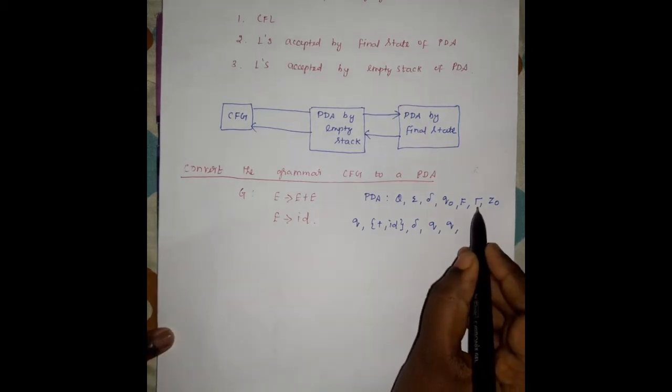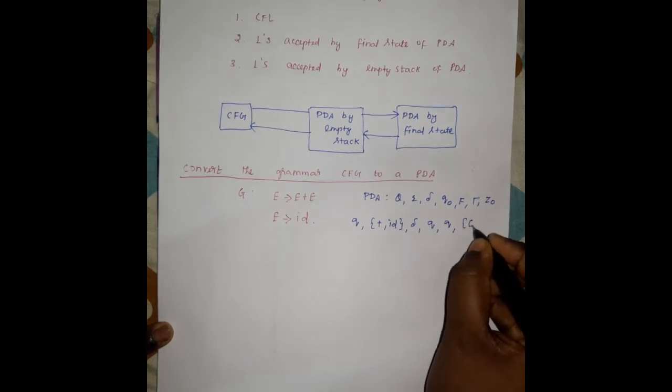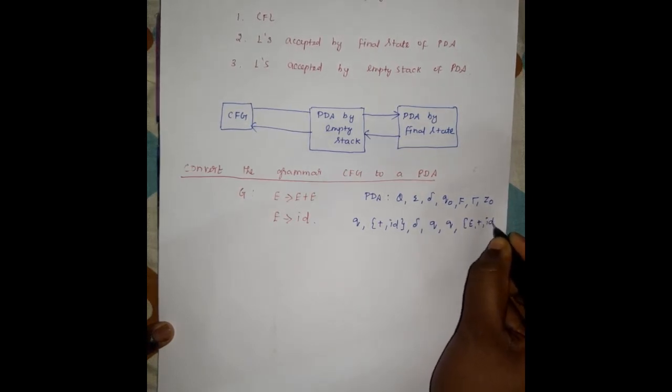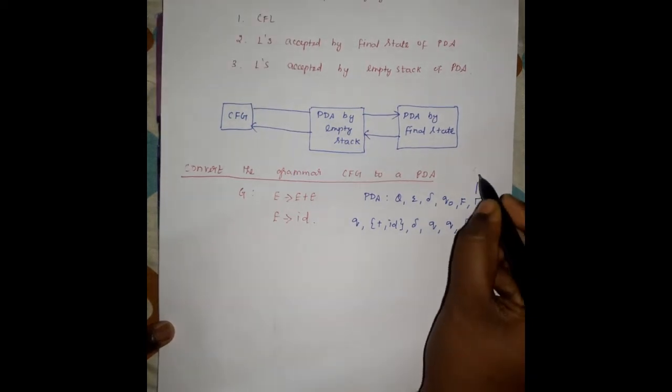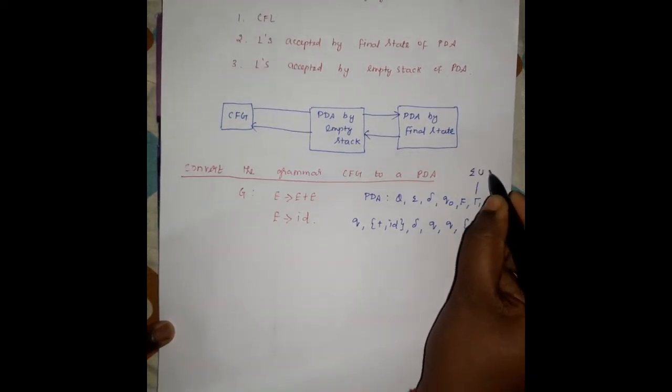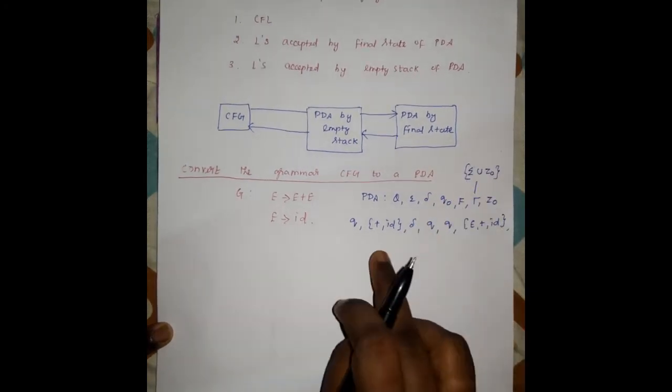The next one is tau. Tau is the set of stack symbols. Here the stack symbols are E, plus, and id. The stack symbol set is the union of the input alphabet and the variable symbols.